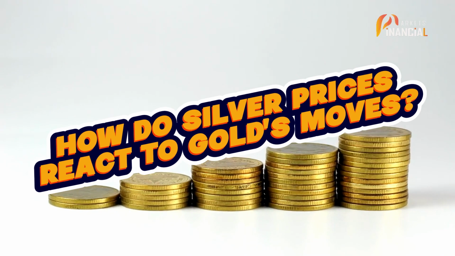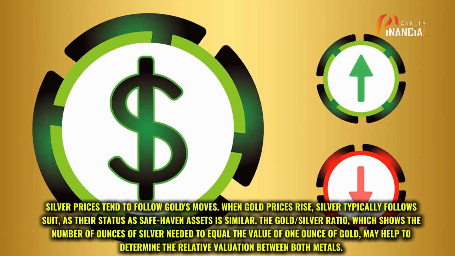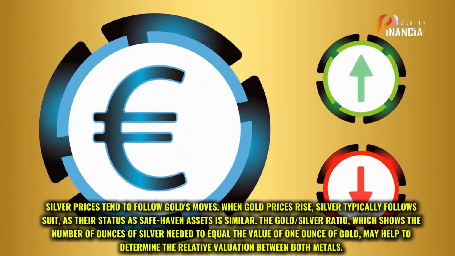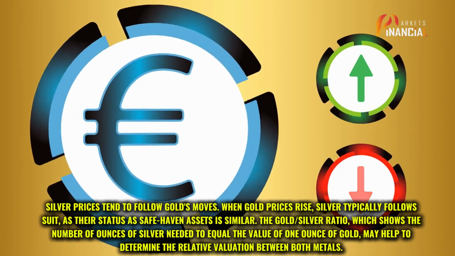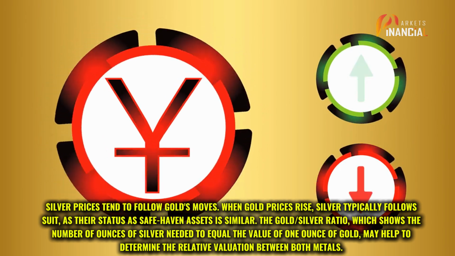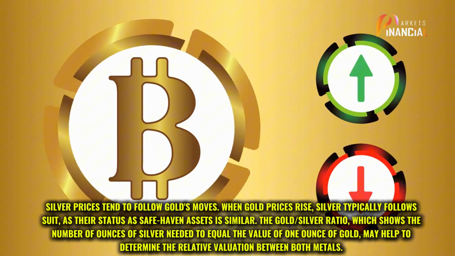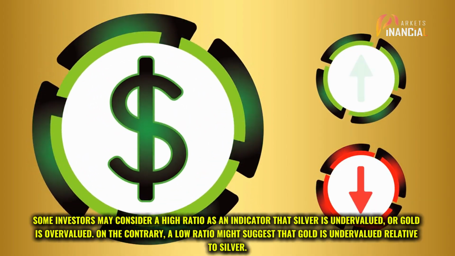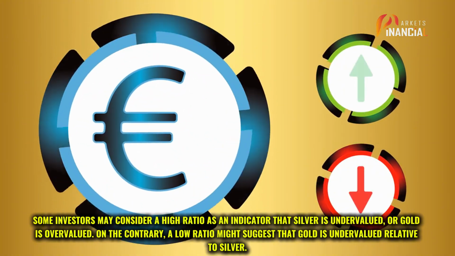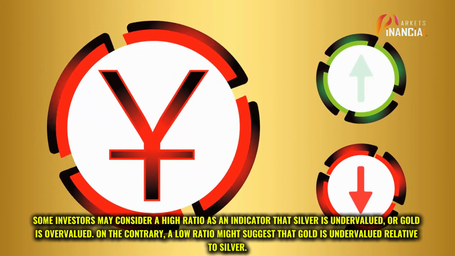How do silver prices react to gold's moves? Silver prices tend to follow gold's moves. When gold prices rise, silver typically follows suit, as their status as safe haven assets is similar. The gold-silver ratio, which shows the number of ounces of silver needed to equal the value of 1 ounce of gold, may help to determine the relative valuation between both metals. Some investors may consider a high ratio as an indicator that silver is undervalued, or gold is overvalued. On the contrary, a low ratio might suggest that gold is undervalued relative to silver.